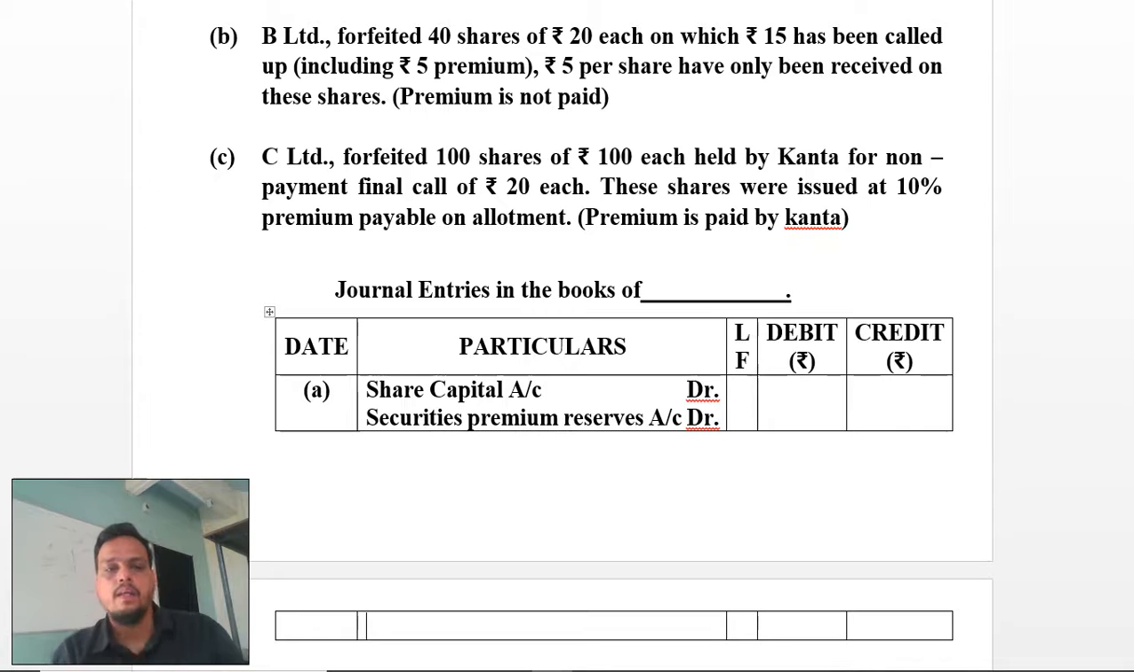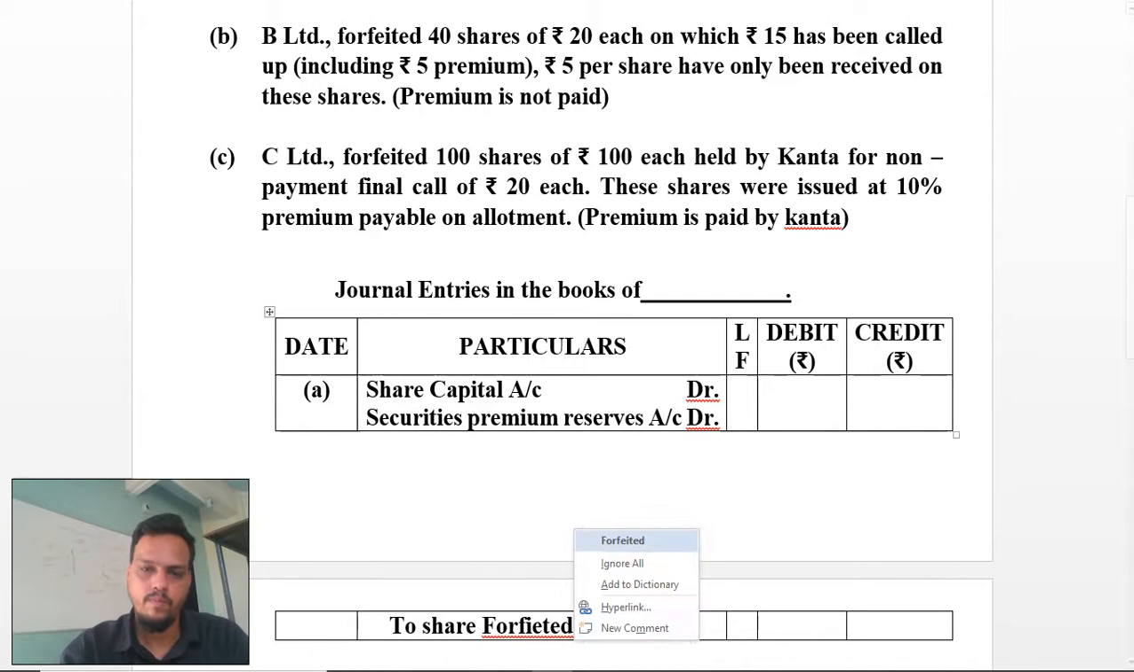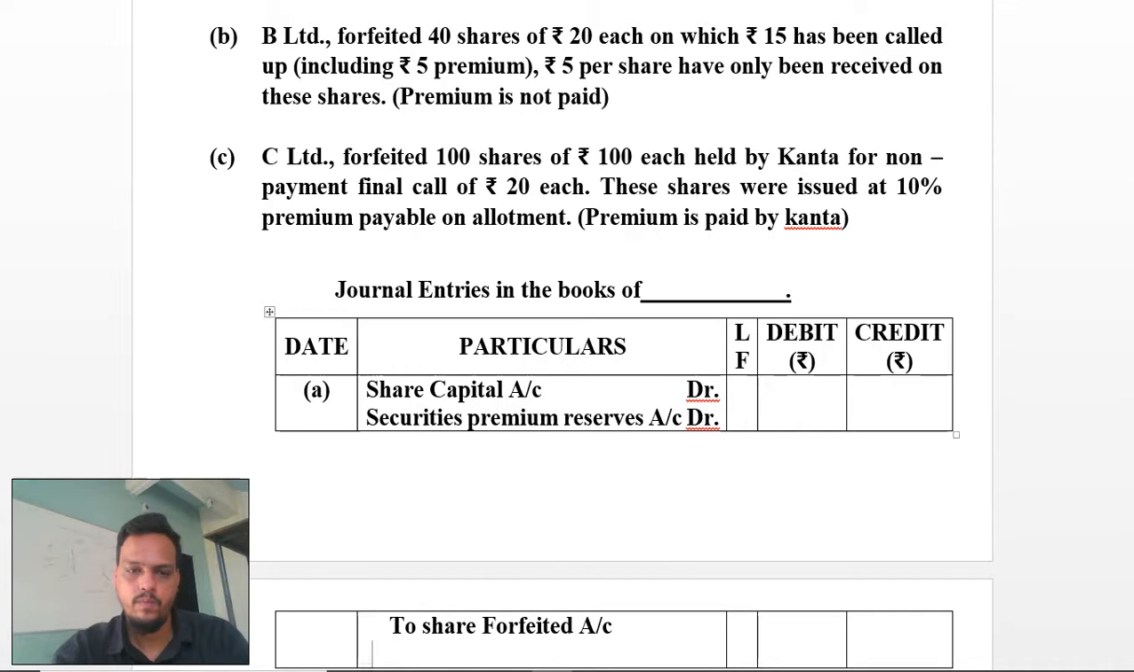Okay. Now here you have to forfeit, so I am going with the share forfeited account, to calls in arrears account. I have made all the entries in this, just need to put an amount here.